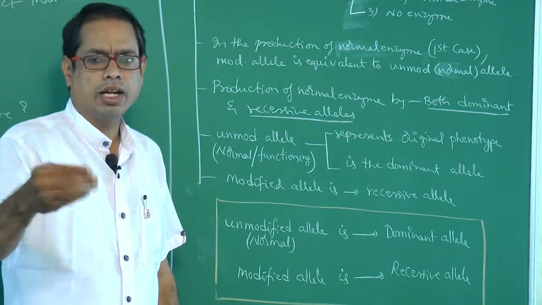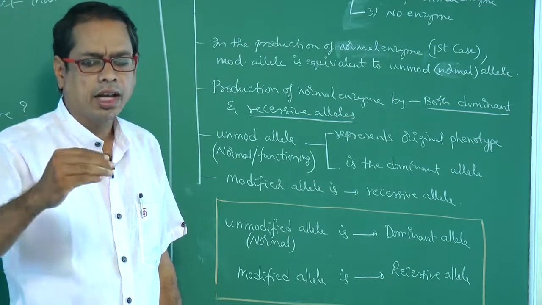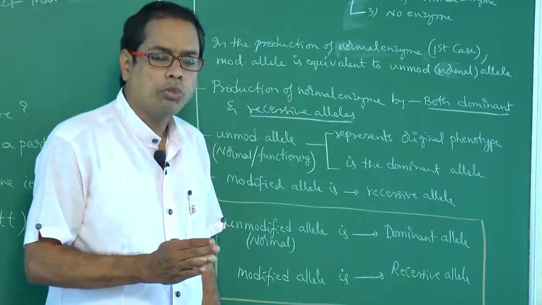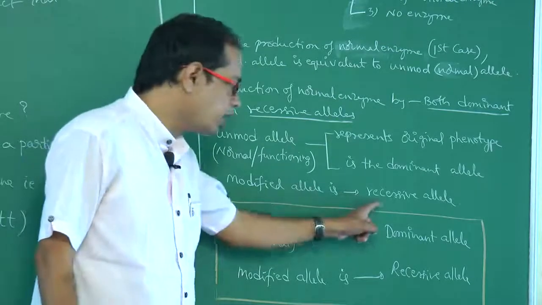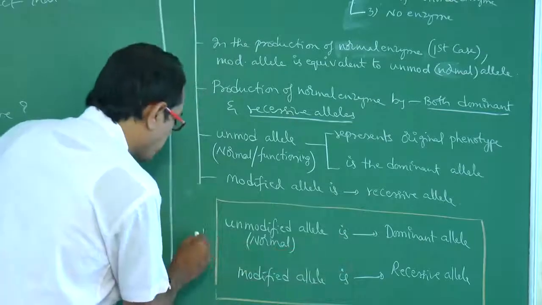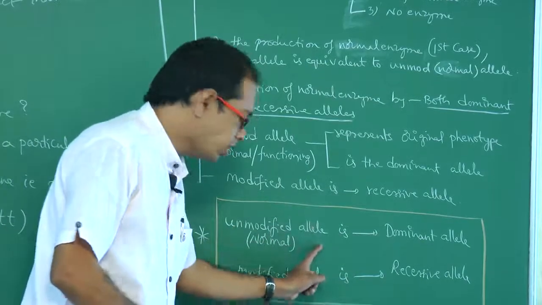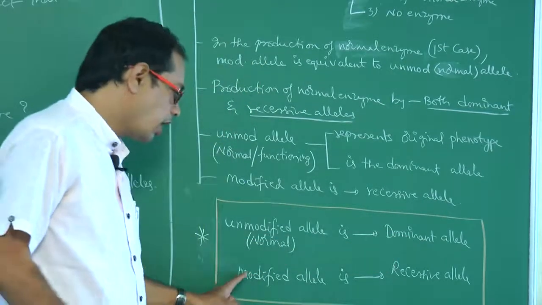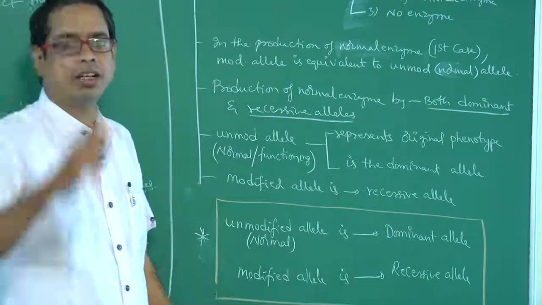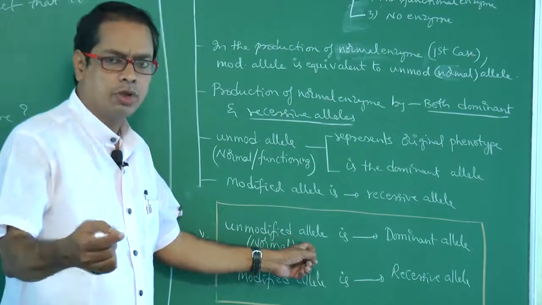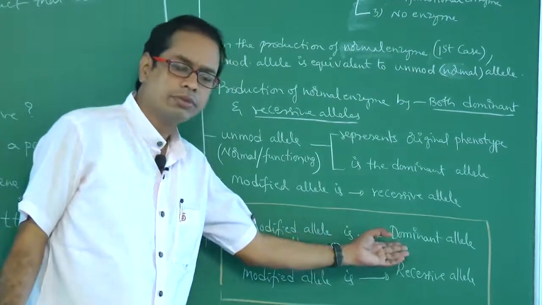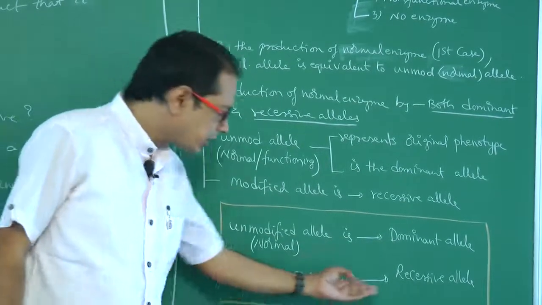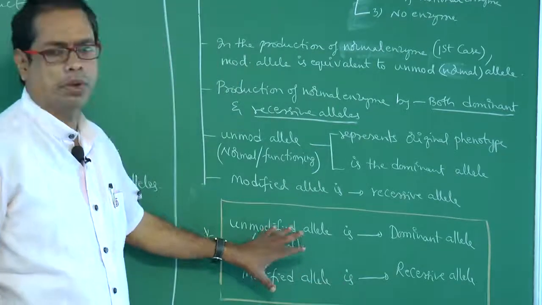Unmodified allele, for example, let us suppose capital T. Modified allele, let us suppose small t. So the unmodified allele is the dominant allele, and the modified allele is considered to be the recessive allele. So these points you have to remember. Unmodified allele or normal allele is the dominant allele, and modified allele is the recessive allele. Unmodified allele is, let us suppose, capital T. Capital T is nothing but the dominant allele. Modified allele is nothing but small t. Small t is nothing but the recessive allele.